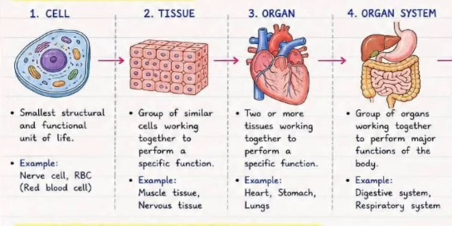Next, move toward our next level of organization, that is organ system. Organ system is actually when a group of organs work together to perform a very important major body function, then we will call it an organ system. Suppose circulatory system, digestive system, respiratory system. Previously in organs, we discussed the example of heart. When heart, blood vessels, blood all work together, then we will call it a circulatory system.